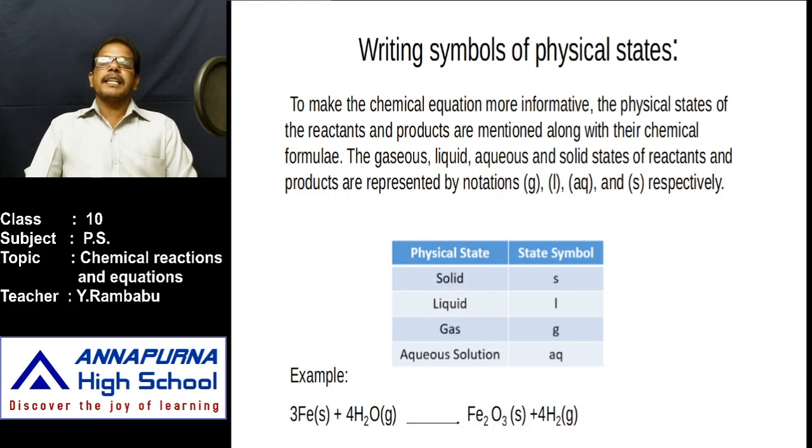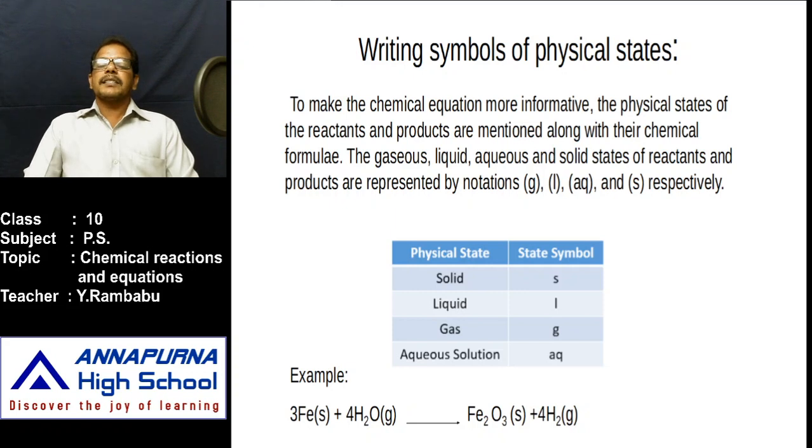But in some chemical reactions, precipitates are also formed. Those reactions are called precipitation reactions. Already we have learned, when potassium iodide reacts with lead nitrate, lead iodide, a yellow color precipitate, and potassium nitrate are formed. Then what is a precipitate? If a solid undissolved component is formed, that is called a precipitate.